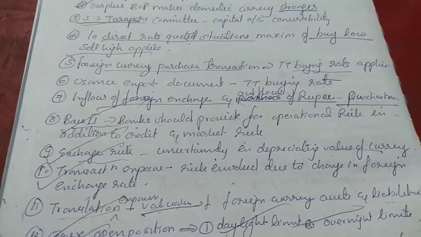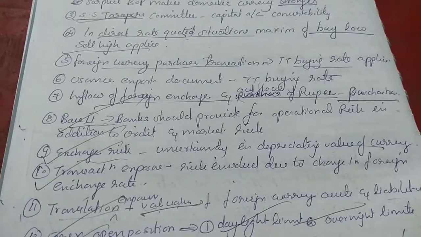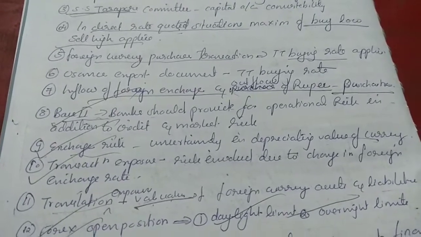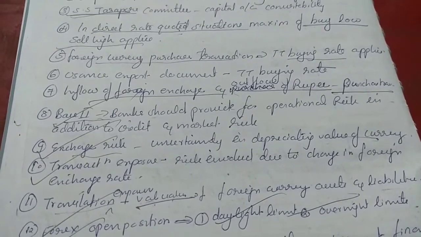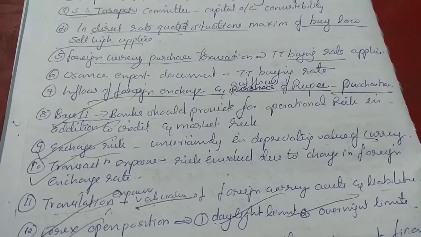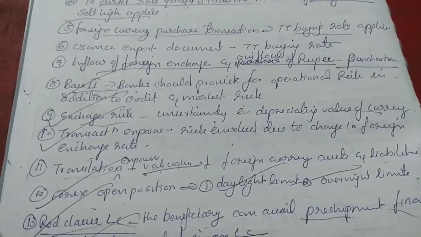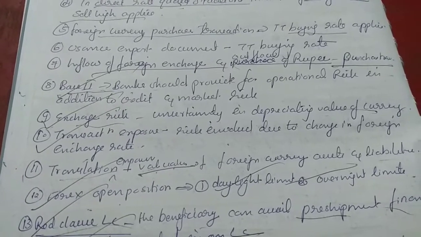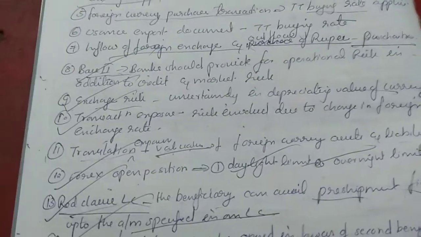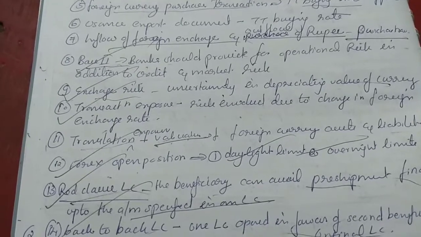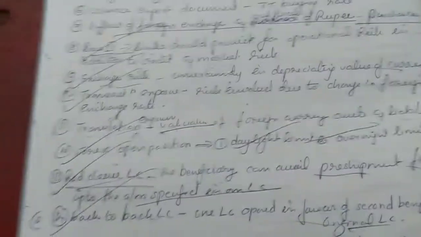Exchange risk is uncertainty in the depreciating value of currency. Transaction exposure is the risk involved due to change in foreign exchange rate. Translation exposure is valuation of foreign currency assets and liabilities. Forex open position has two types: daylight limit and overnight limit.